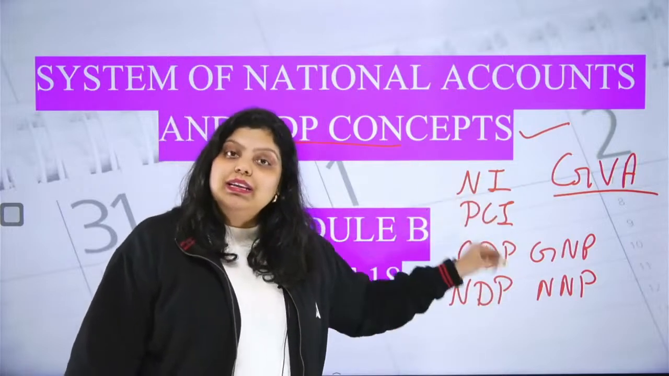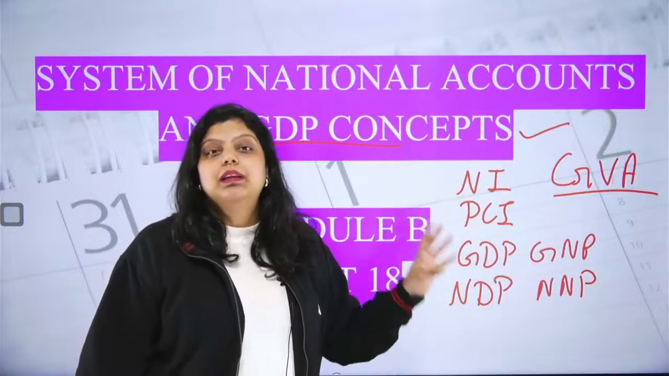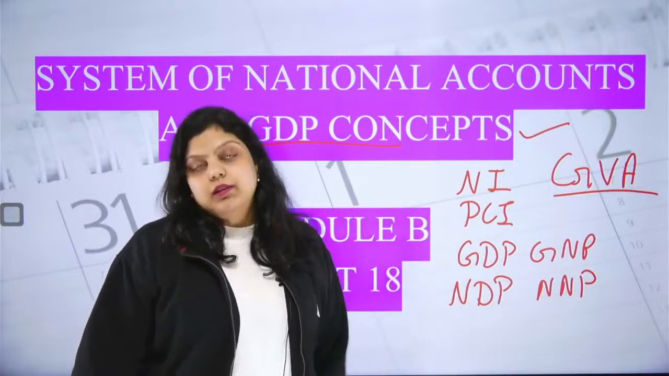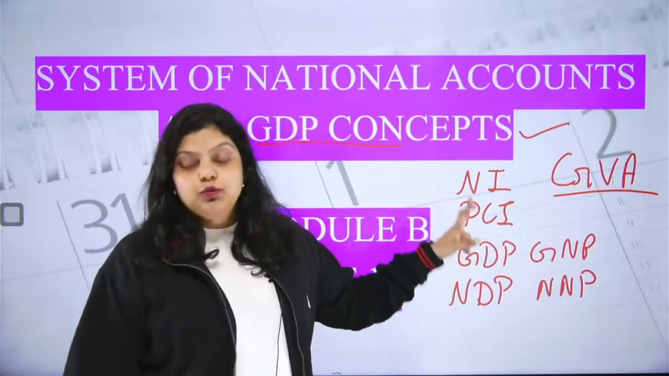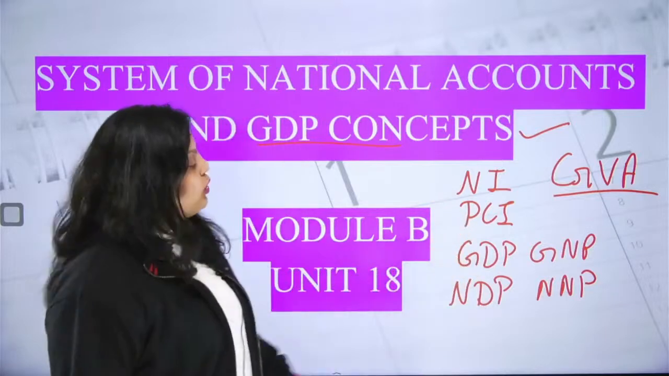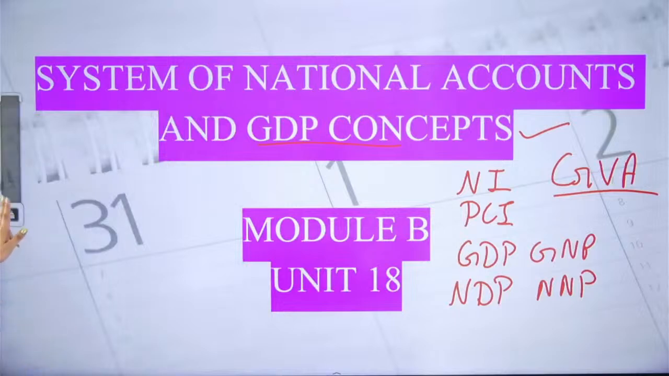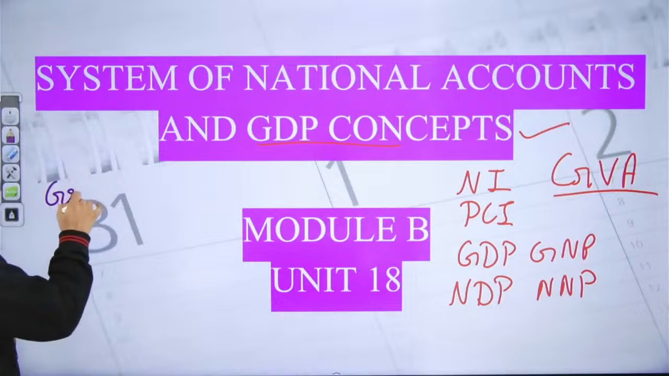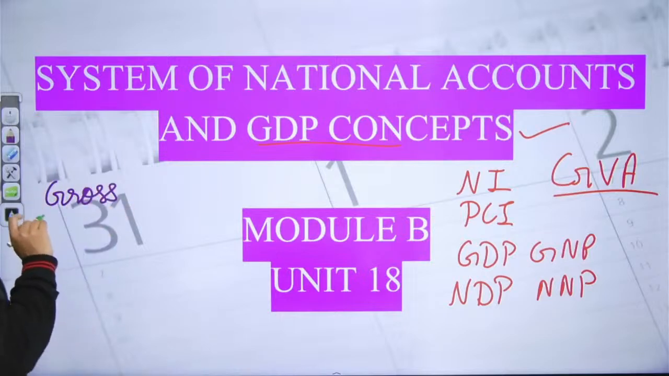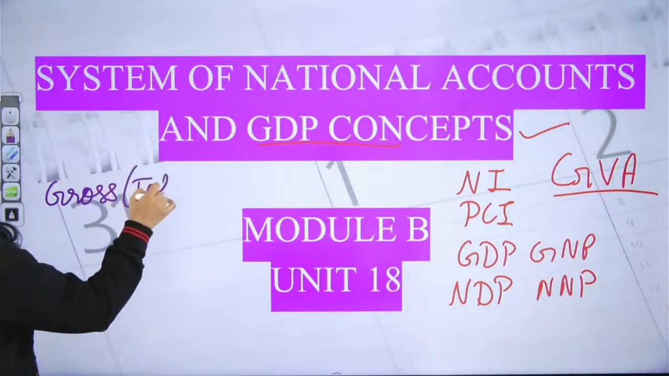We have to study these products on particular values, like on market price and on factor cost. So this is all we have to cover in the chapter. Okay, a little bit of introduction of all these terms. If I talk about the gross value, gross means the total value of a product.